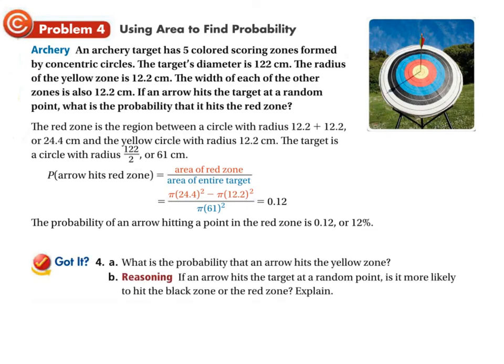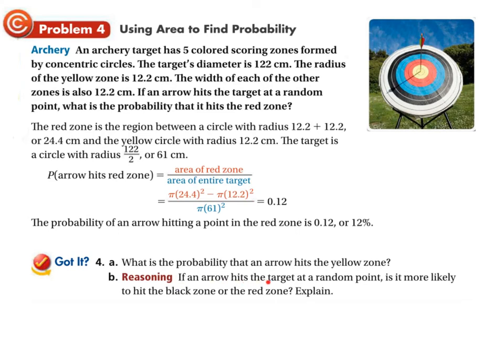So here it says, what is the probability that an arrow hits the yellow zone? Okay, so we already know that the area of the entire thing is this, and we already know the area of the yellow zone is this, so throw those together and figure it out.